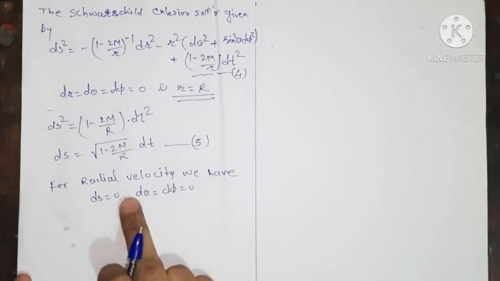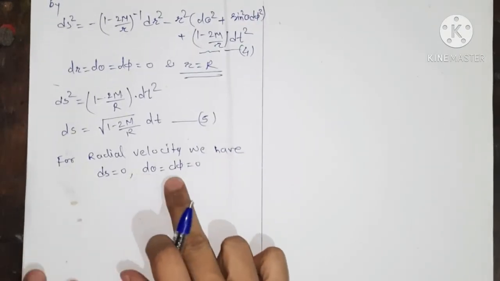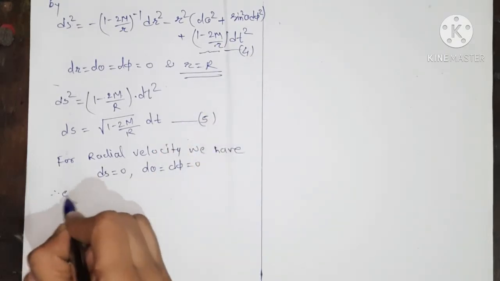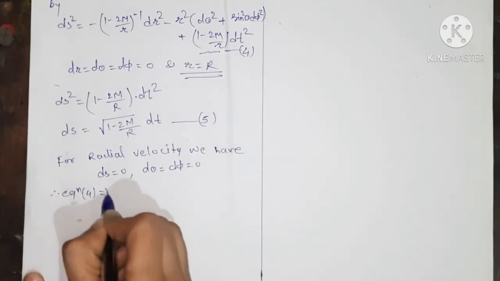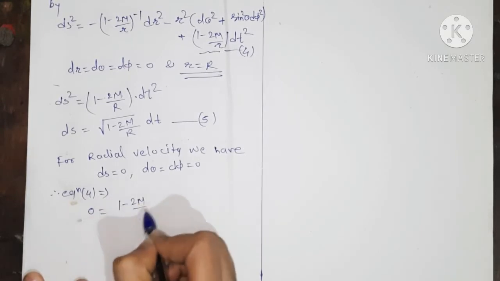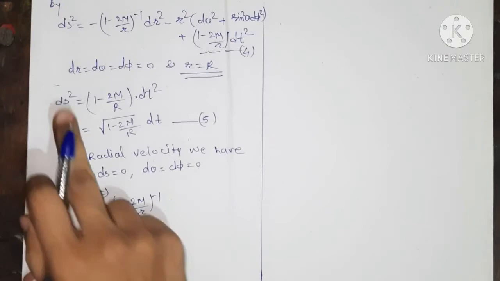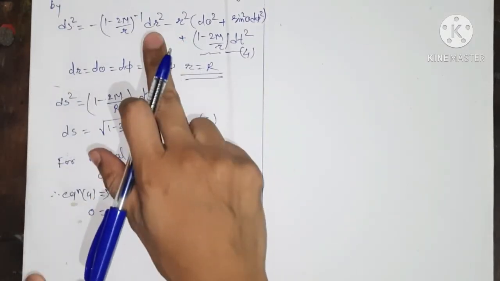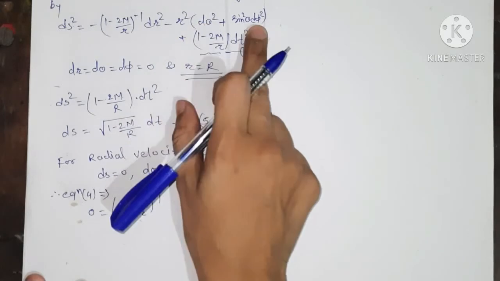That is, the proper time interval is 0, and dθ, dφ equal 0. We substitute this in equation 4. Therefore, equation 4 implies 0 equals 1 minus 2m upon r, its inverse, with ds equals 0, and dθ and dφ also equal to 0.